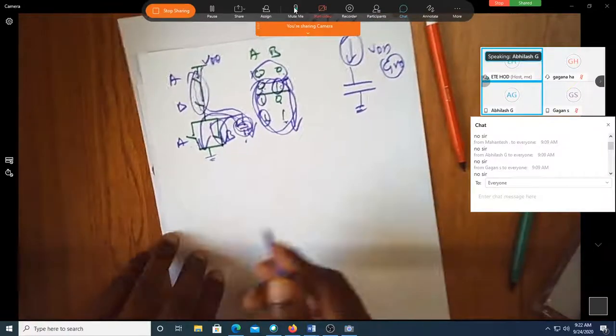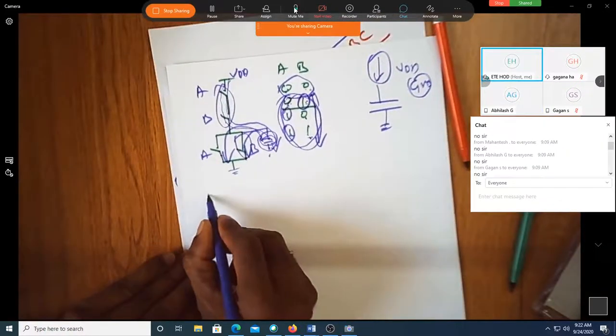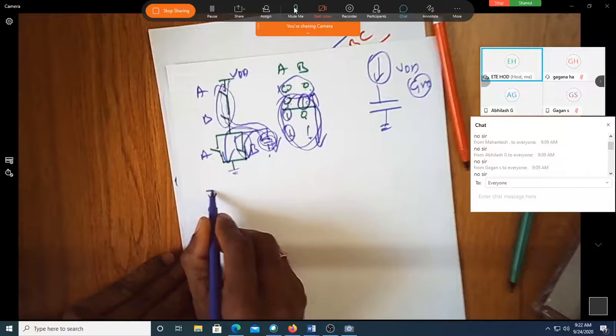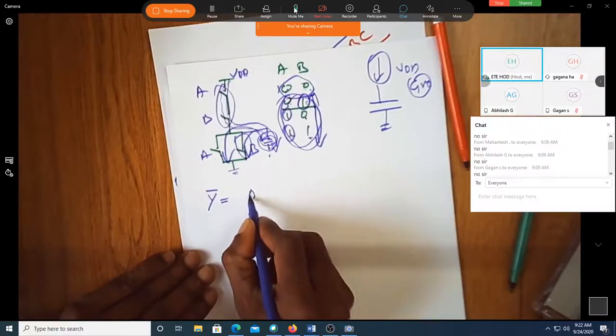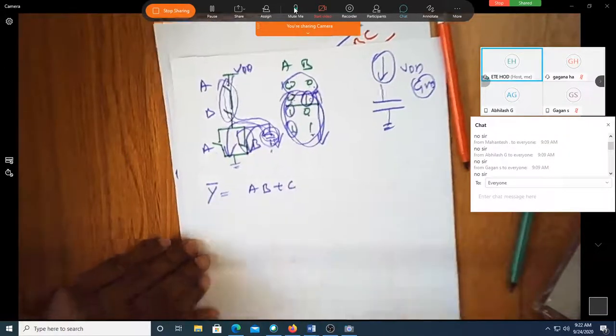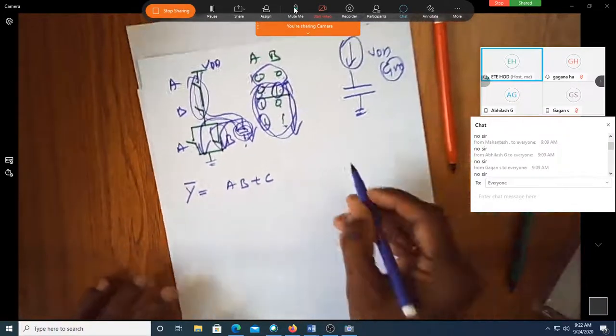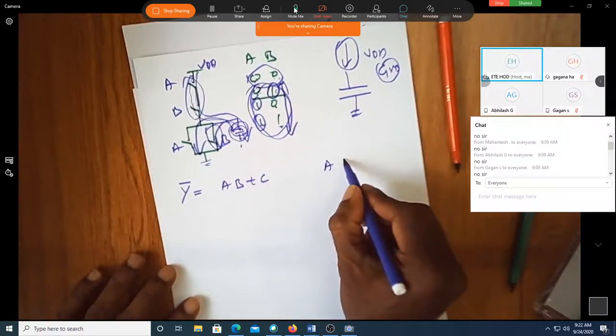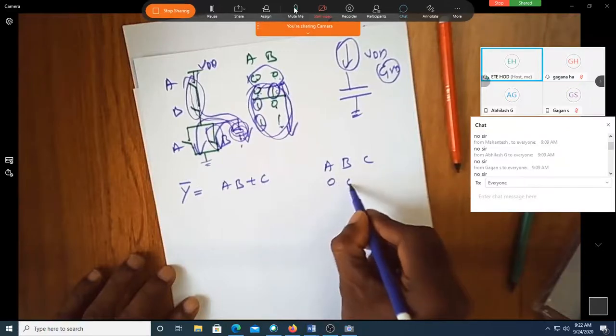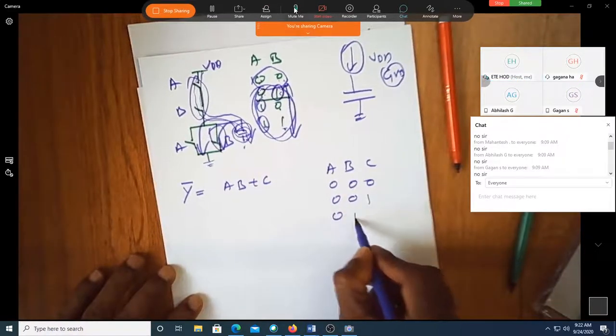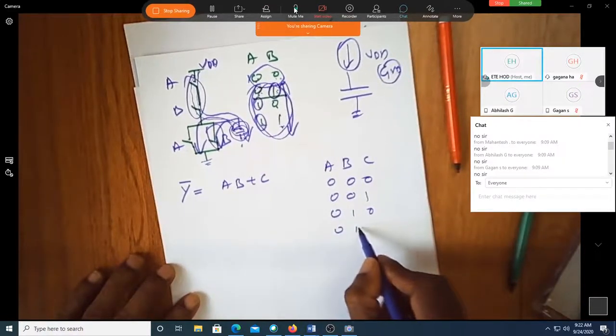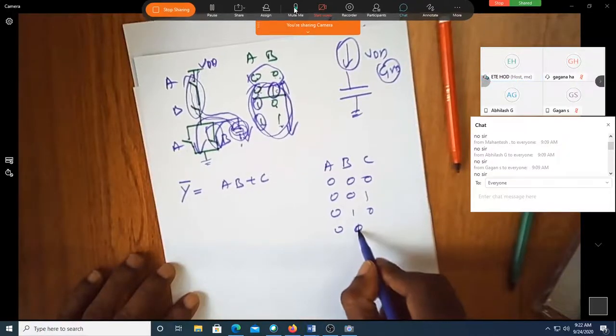That's fine. Now let us go to slightly more complex examples. This is y bar equal to AB plus C. So I want to implement this. Suppose you want to write the combinations, how many combinations will you have? 8 combinations.